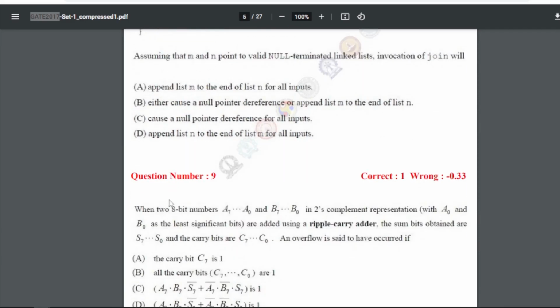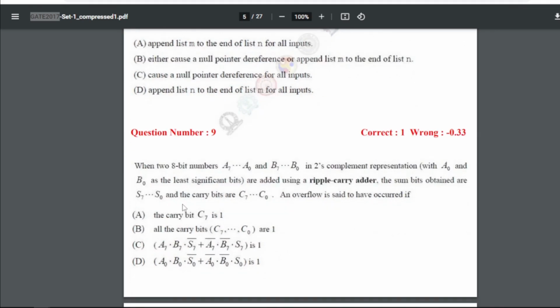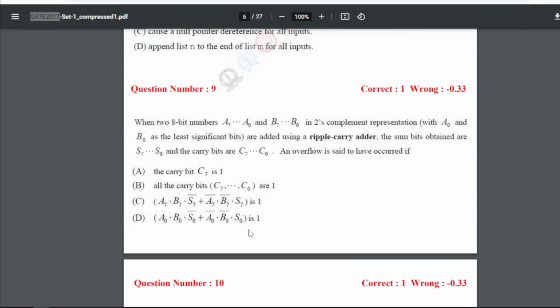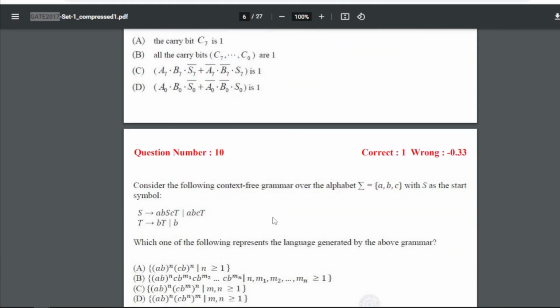Now question number 9, that is when two 8-bit numbers A7 to A0 and B7 to B0 in 2's complement representation with A0 and B0 as the least significant bits are added using a ripple carry adder, the sum bits obtained are S7 to S0 and the carry bits are C7 to C0. An overflow is said to have occurred if. So for question 9 our answer will be C, that is this expression. This is 1.